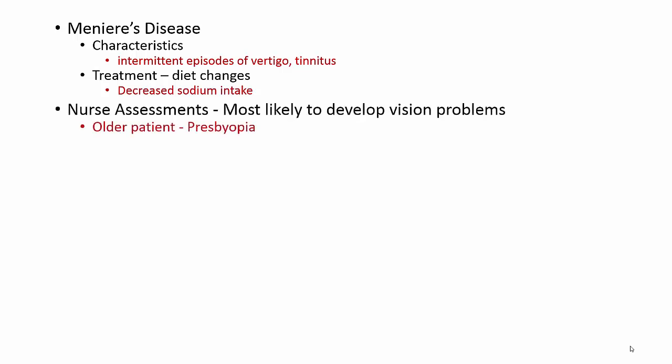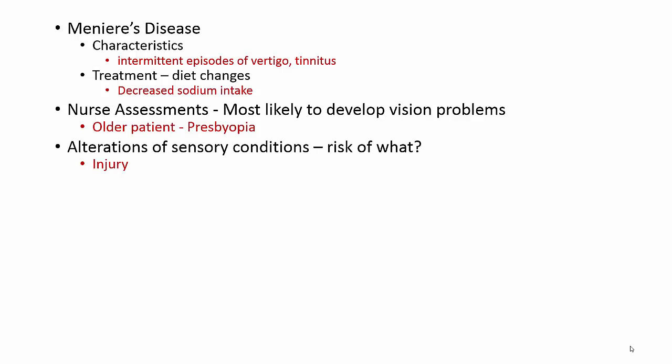Now, nursing assessment. With this one, guys, it's going to kind of ask you who's most likely to develop vision problems. A lot of times it's going to be your older patients, and especially if they are displaying presbyopia. Presbyopia is where they have a declining ability to focus, and their eyes are losing that ability, so they're going to have some vision issues. Anytime there's an alteration to your sensory conditions like pain, vision, hearing, equilibrium, there's a higher risk of injury.